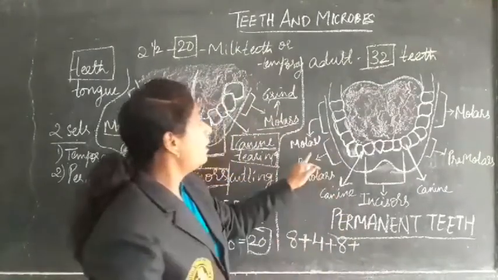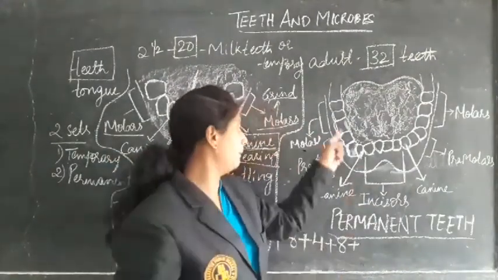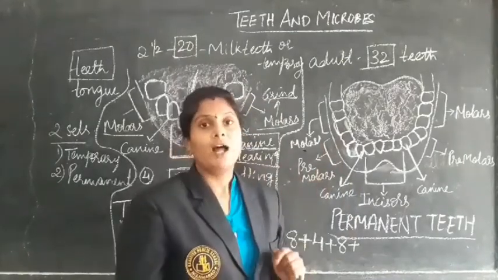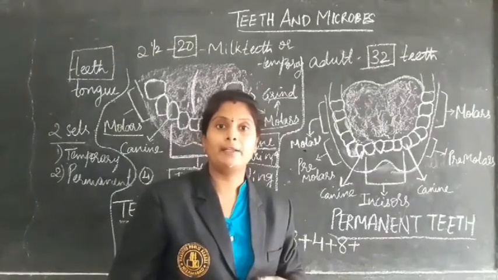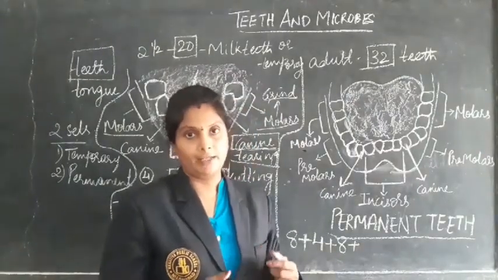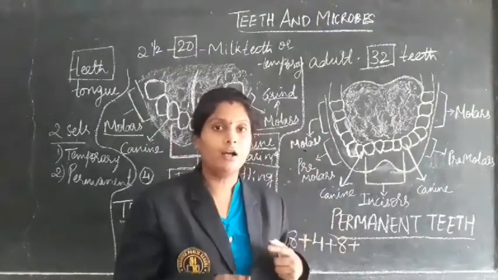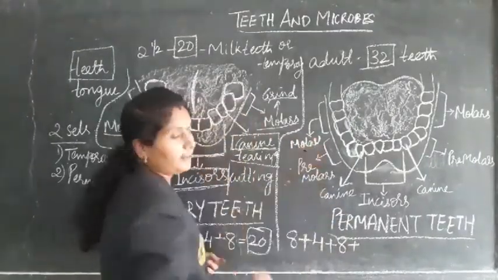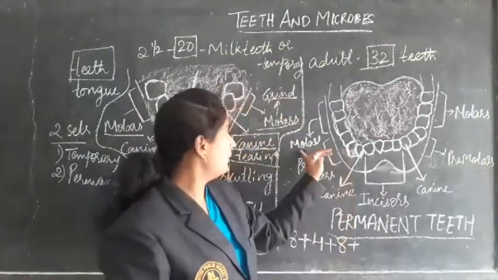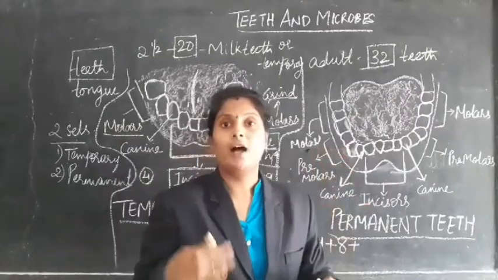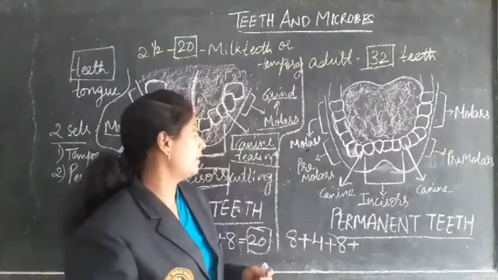Next, coming to the molars. They are completely flat and very big compared to the premolars, and they also help in biting. They also help in grinding the food completely. With the help of molars only we eat and grind the food. Their surface is very flat, and they help to bite hard substances and chew the food.